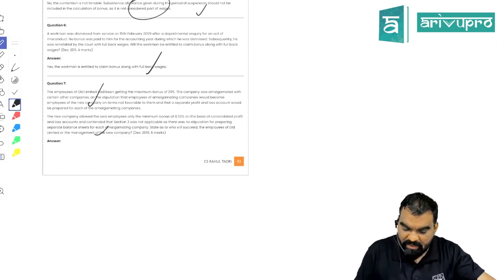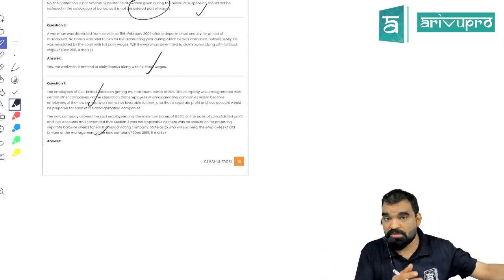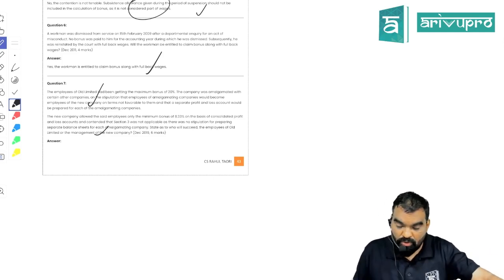If your company is getting amalgamated with another company, your employee would be eligible for whatever bonus is being paid by the older company.